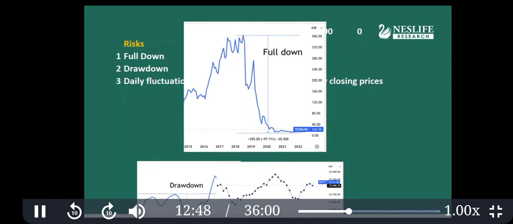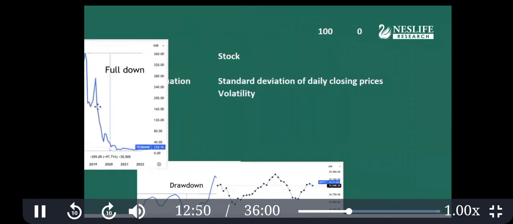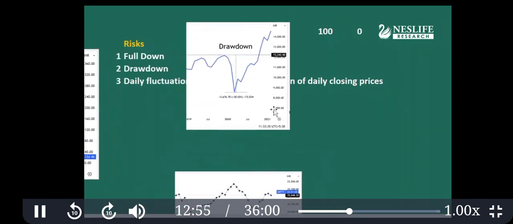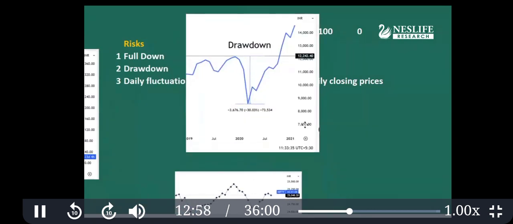The second type of risk is drawdown. Let's put this down. What does that mean? Now this is the Nifty index, and even mutual funds have the same pattern. So let's say in COVID, Nifty went to around 12, 13,000, and then within one month dropped almost 30, 40% to 7,500, and again started rising and came back to the previous level. This is called drawdown.